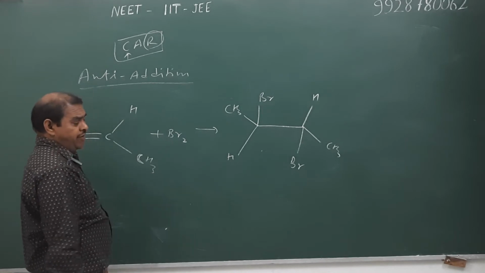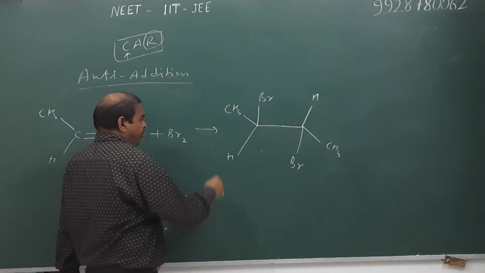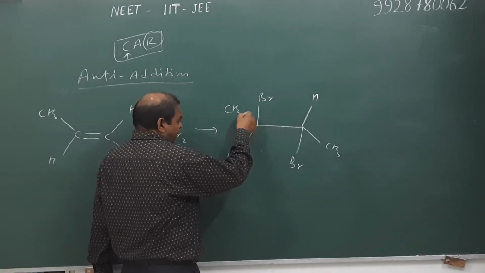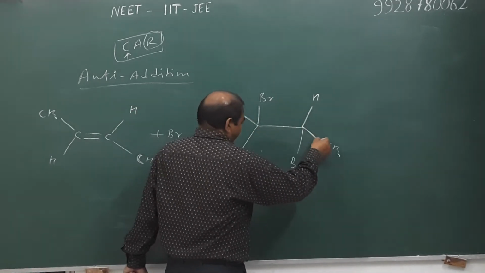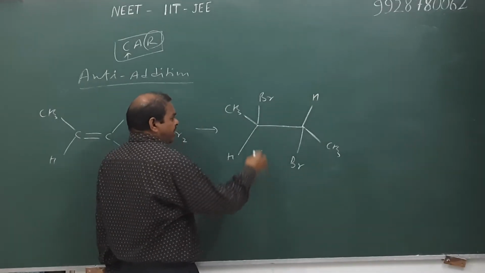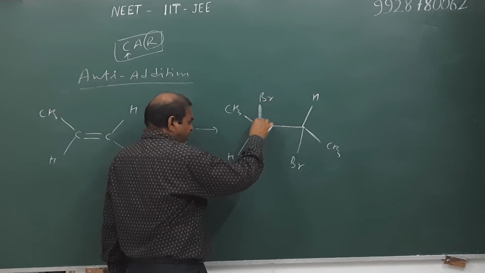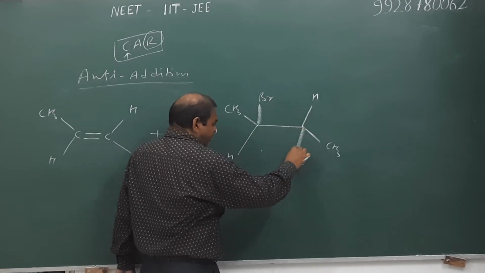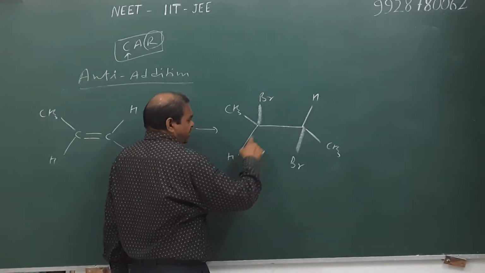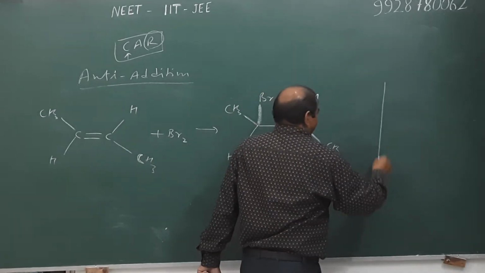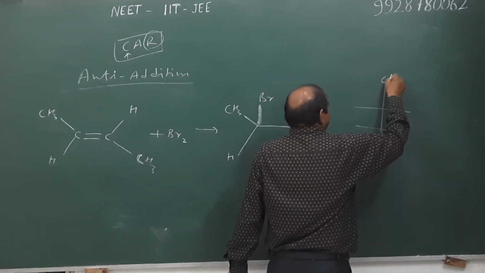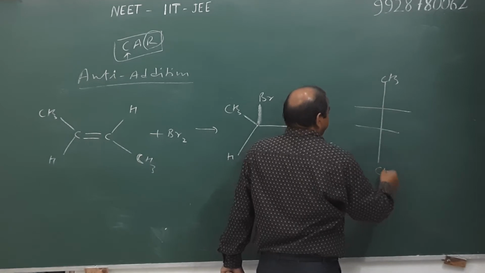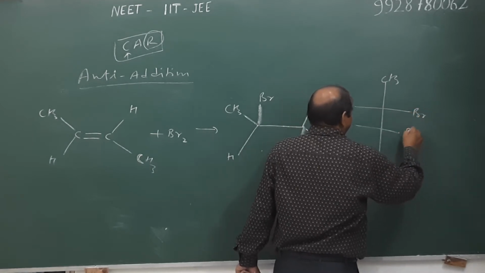We also write their Fischer projection formula. The methyl of this carbon is in eclipsed form with the methyl of another carbon. Similarly, hydrogen of this carbon is in eclipsed conformation with bromine of another carbon. Similarly, H and H are also eclipsed in form, and hence such a compound is known as meso.